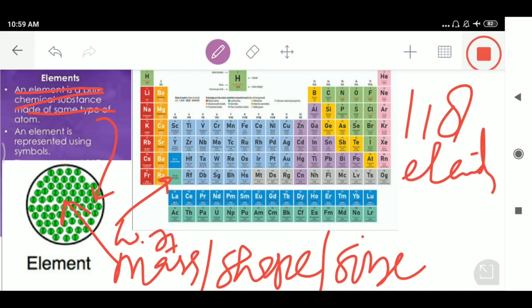The second thing regarding elements is that they are represented using symbols. Now the question arises: why do we represent chemical elements by their symbols?